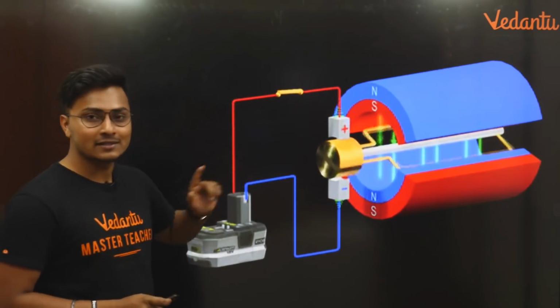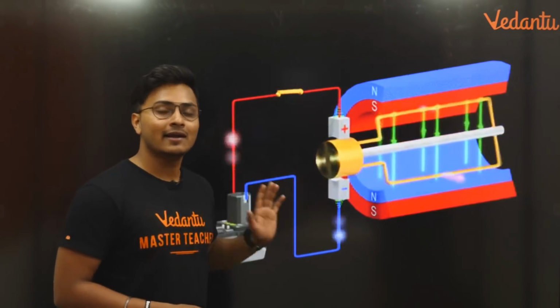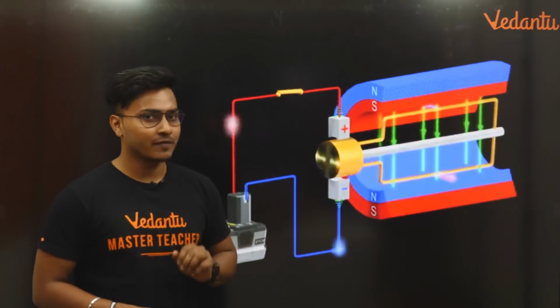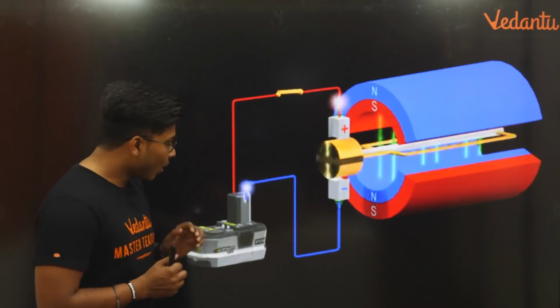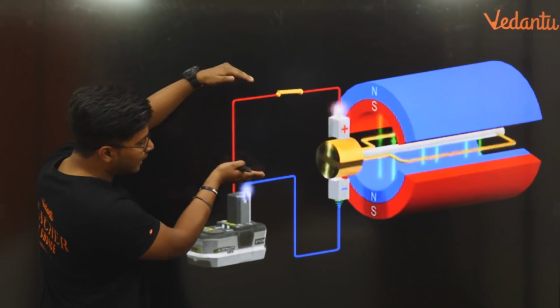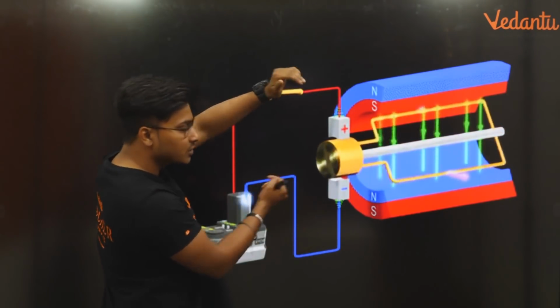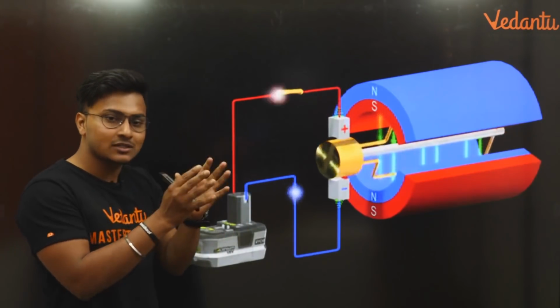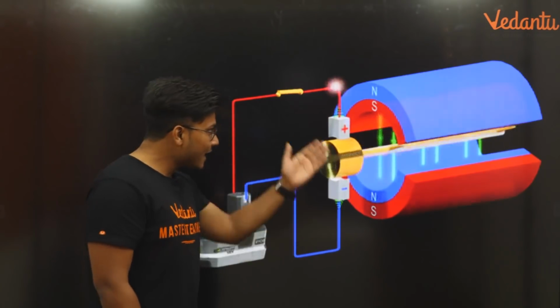The armature coil rotates due to the current passing through the conductor. It just rotates. Electrical energy to mechanical energy. That is the function of an armature coil. Number 2, what does the brush do? Brush is pretty interesting. All the electrical current coming out of the battery goes on to these carbon brushes. What do the carbon brushes do? Carbon brushes just transmit or transfer the charges or electric current from the external circuit.